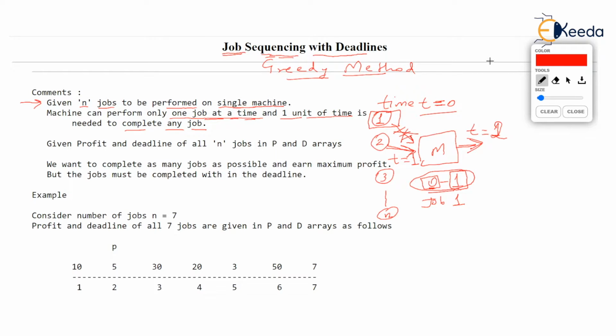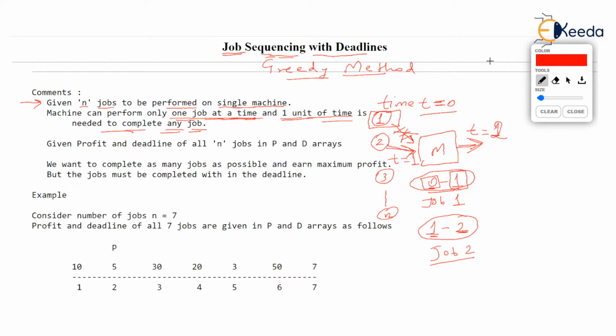So that means in the interval 1 to 2, in 1 unit of time, from t equal to 1 up to t equal to 2, job 2 was done. That's the meaning of the line, only one job at a time can be done by the machine, and 1 unit of time is needed to complete any job from its submission time.